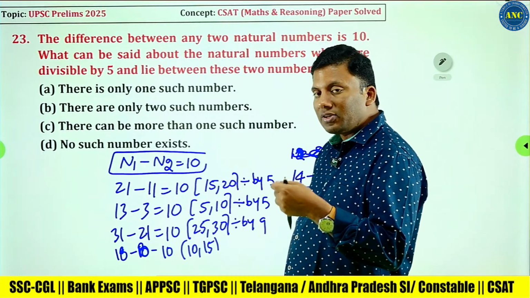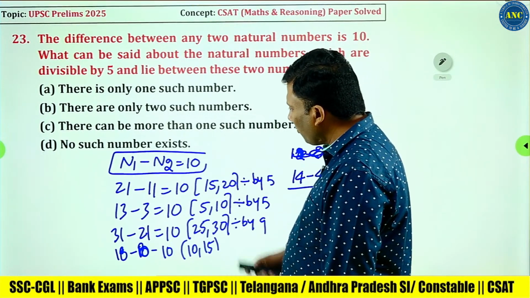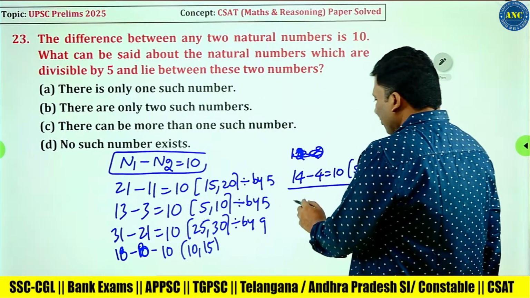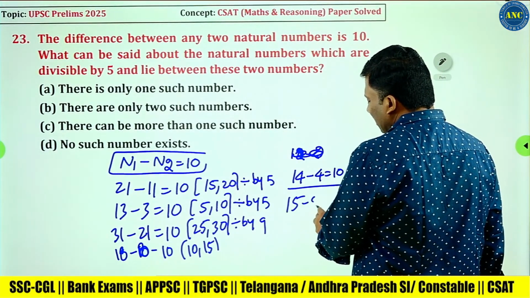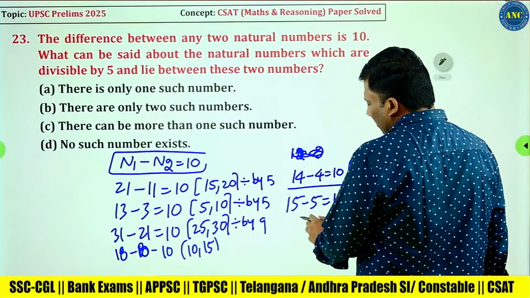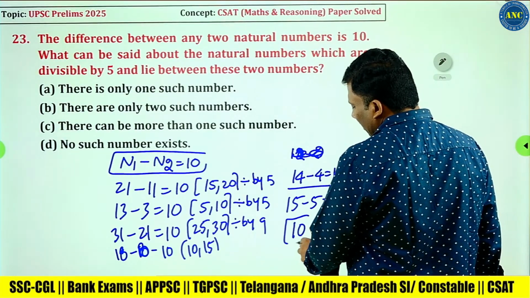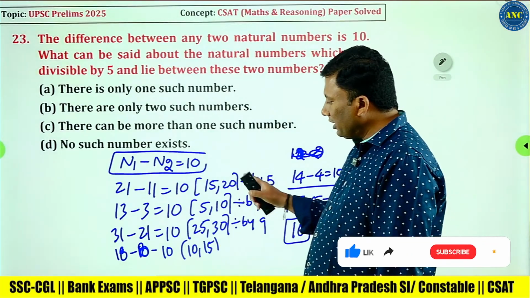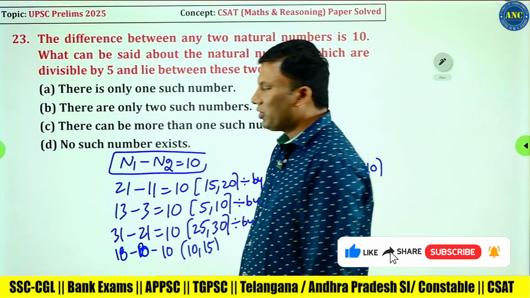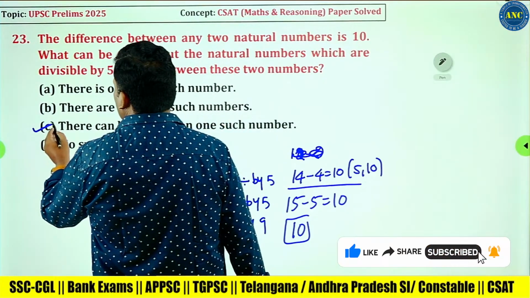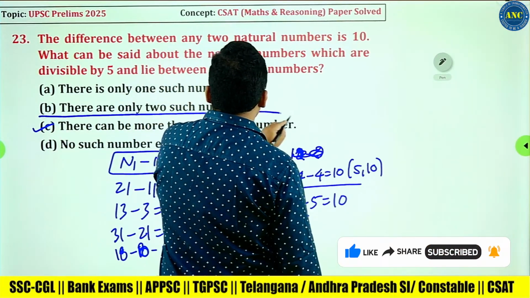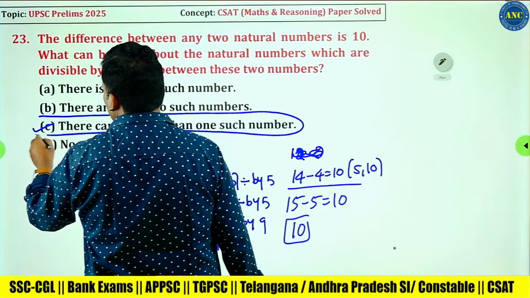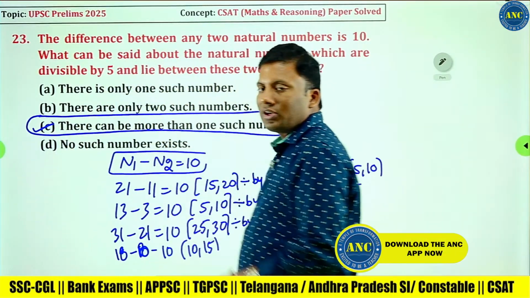I am checking the possibility where there is only one number. 15 minus 5 is 10. The number possible in between is 10. That means here there is one possibility, and elsewhere there are two possibilities. So the answer for this question is that there can be more than one such number.